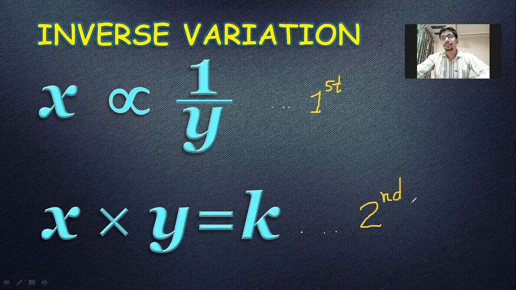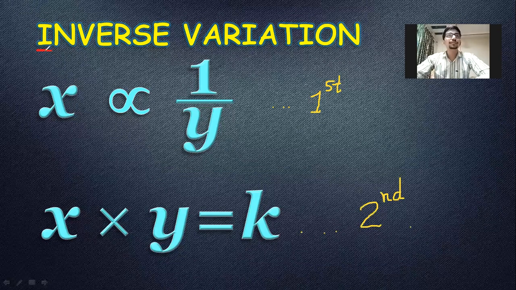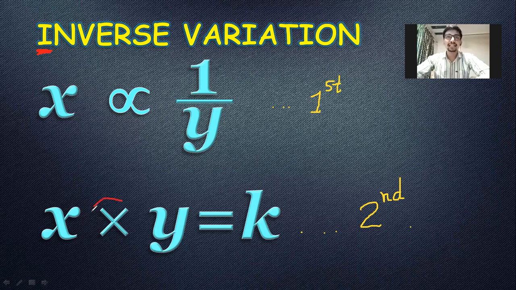Second step. What is the change here? There we used to divide. And I had given you one technique. We said what? D for direct and D for divide. Perfect. Keeping that thing in mind, let us build a technique for inverse variation. I'll give you a letter. Tell me, inverse starts from which letter? Starts from I. So I can say I for inverse. This sign is for, you can say, multiply. But if I call this into, it will be I for into, right?